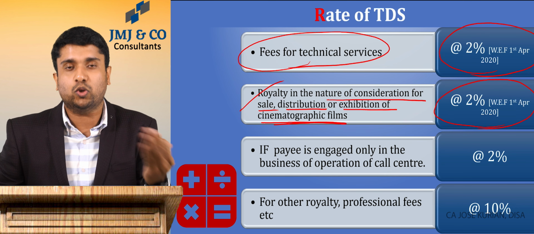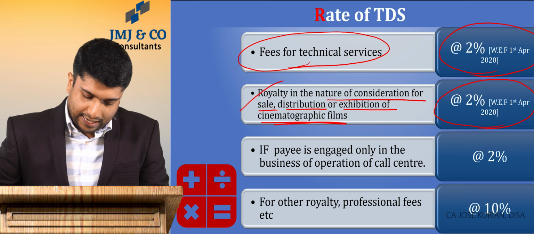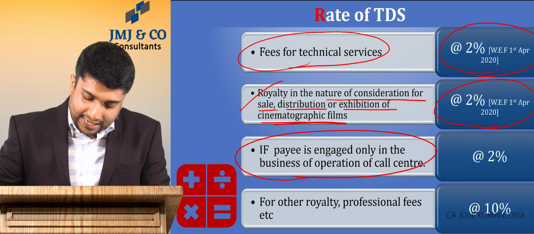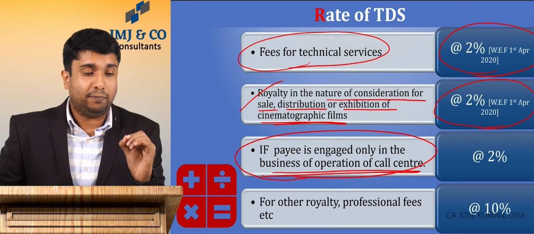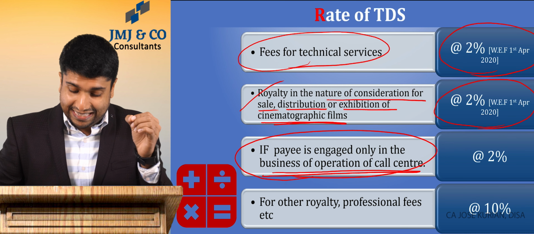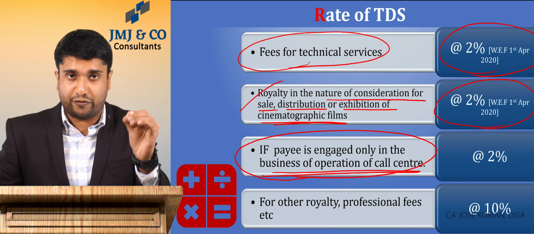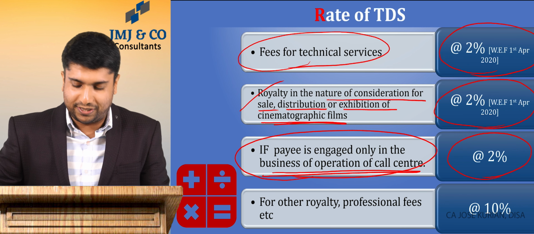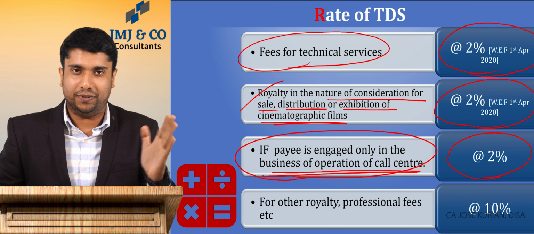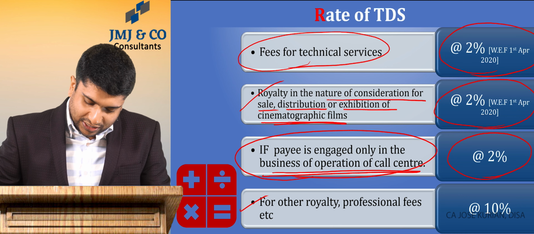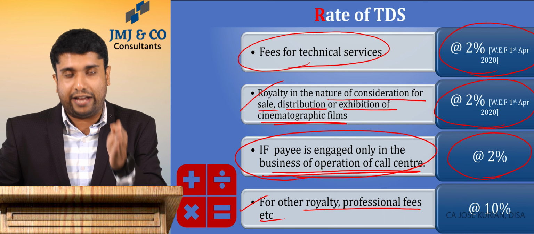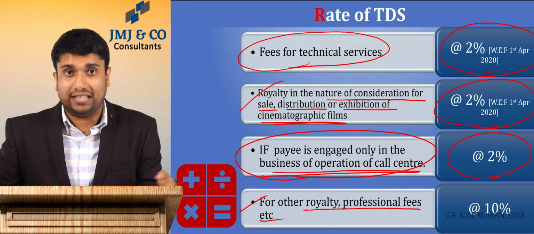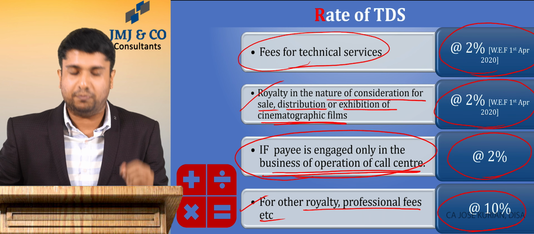Earlier, this was also under the 10% limit. And again, if the payee is engaged only in the business of operation of a call center, then the rate is 2%. And earlier also it was 2%. And for other royalty, professional fee, etc., for all the other sums which I discussed in the previous slide, the rate is 10%.